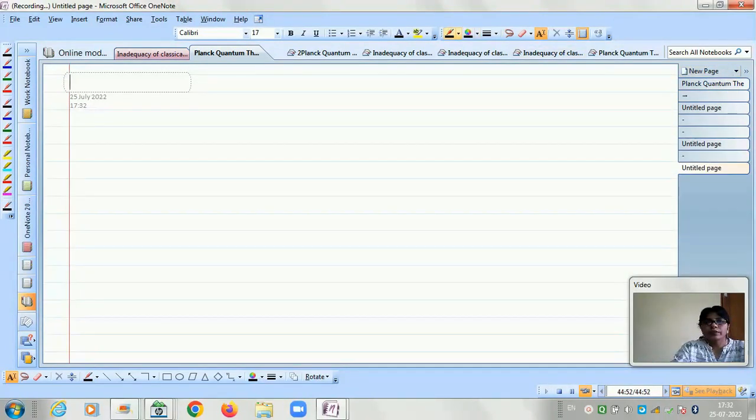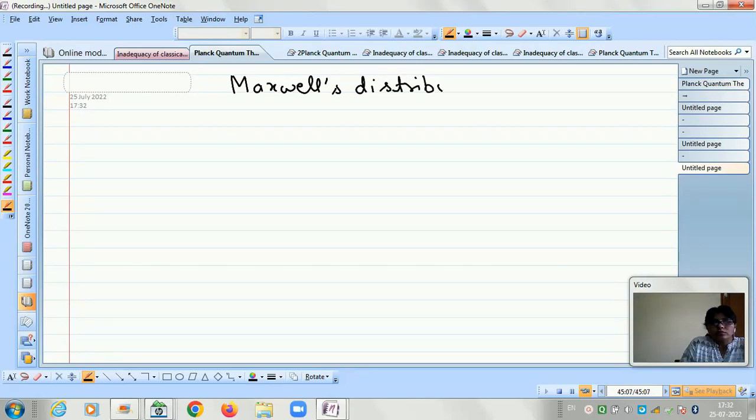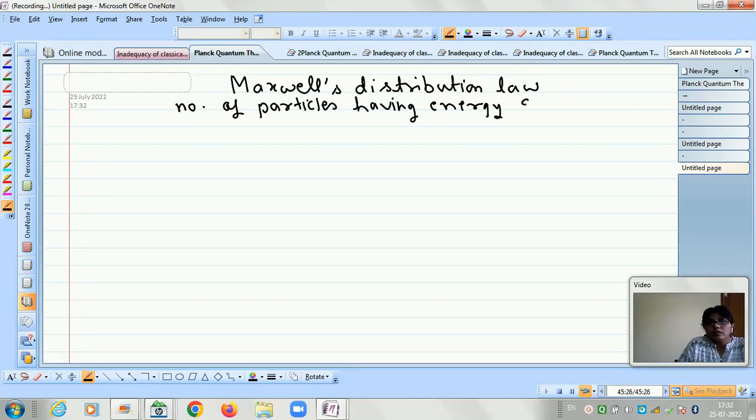So now go to the next page. Now using the distribution law, we know that the number of particles having energy E is proportional to e to the power minus E by kT.